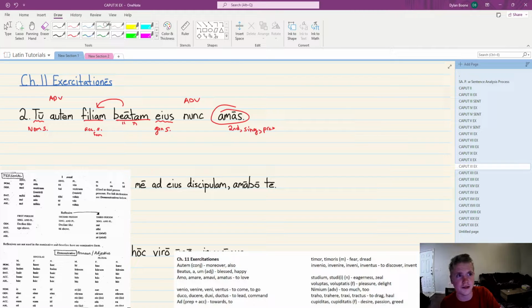So putting this all together, you are the subject of the sentence. So tu, you, right? You. What are you doing? You love. Actually, I'll start with the adverb. Nunc, now. You love, present. Who are you loving? The accusative thing, the filiam, and not just the filiam, the beatam. Beatam, probably. The blessed daughter.